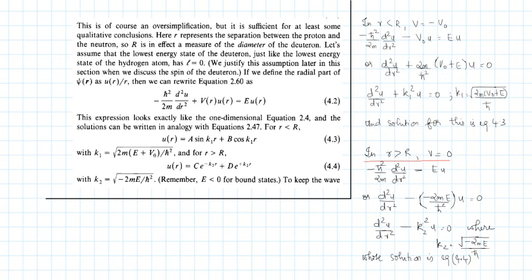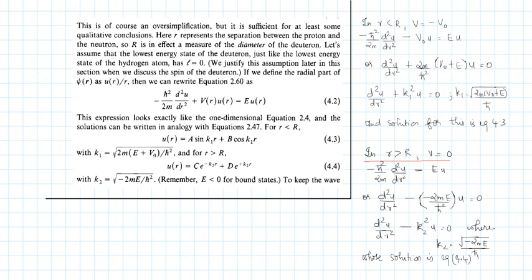Now you go to region 2, which is r greater than R. There V is 0. So your Schrodinger equation becomes like this. You just write the terms like this: d²u by dr² minus 2mE by ħ², because E is a negative term and this would be positive.